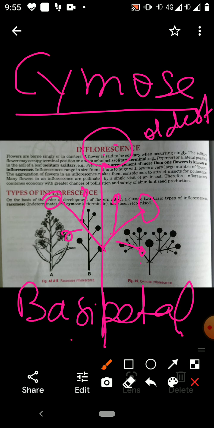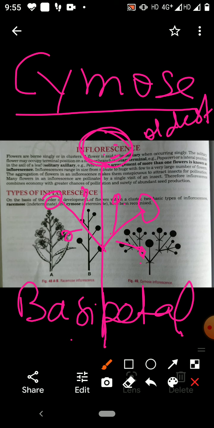The oldest flower is at the terminal portion, and younger ones are lateral in position. So these are the two types of